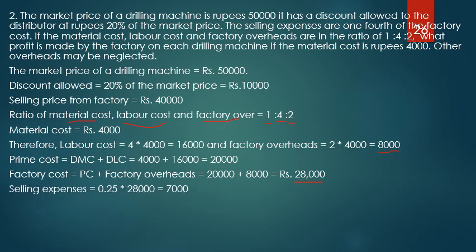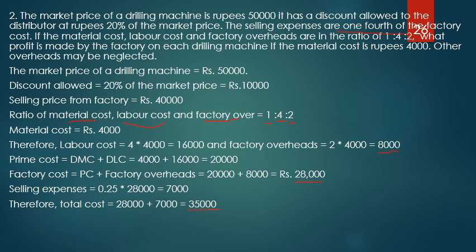Next stage is office cost. In this case also office overheads are not given. Directly selling overheads are given. So factory cost itself will become office cost. And to that we will add the selling expenses. Selling expenses are given as 1/4 of the factory cost. So 1/4 means 25%. So we will calculate it. It comes out to be 7,000. Add that and it will be total 35,000.